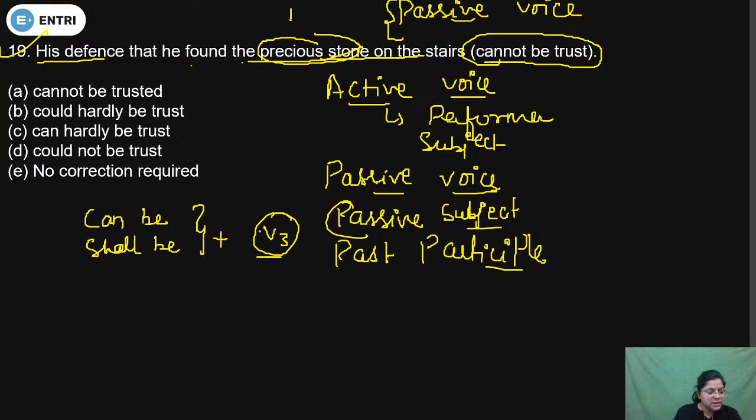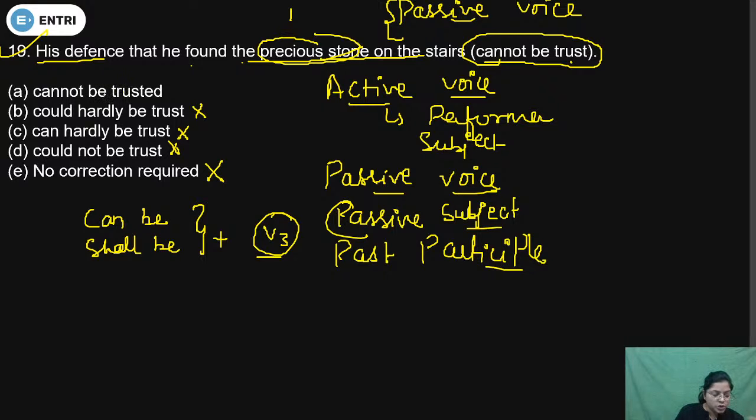So trust is incorrect and we can easily eliminate option E, option C, option D and even option B, because in all these three replacements trust is used, and after cannot be, trust will not be used. So trusted will be used, which is given in only option A.